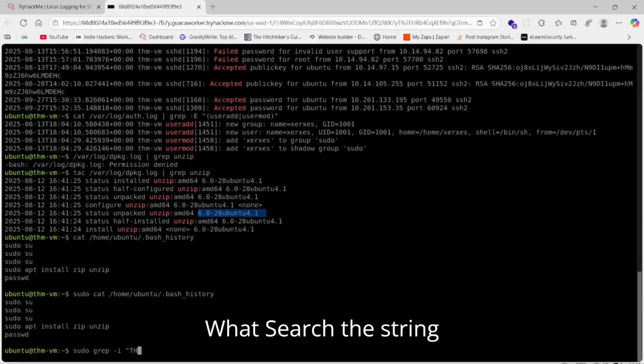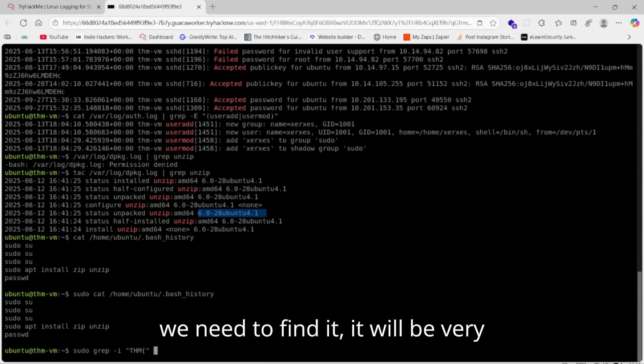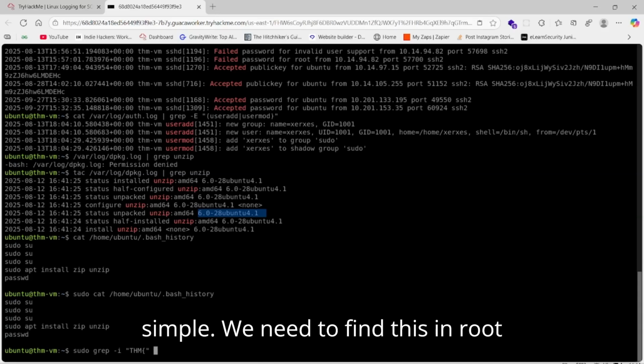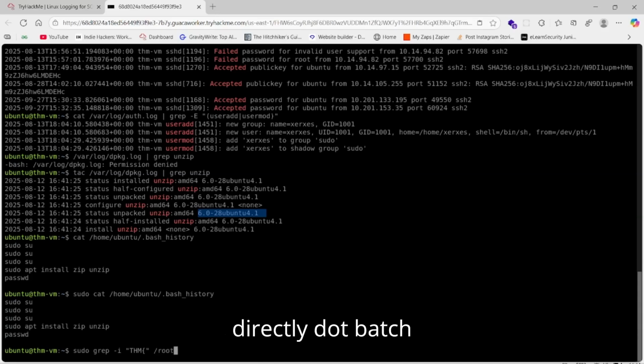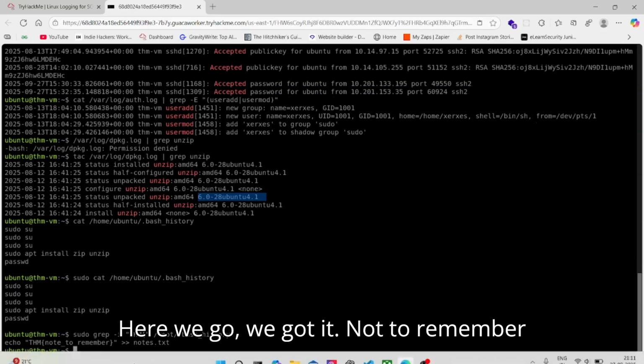Then just what we do, we will use the same medicine that they have given us. Search the string where this specific string is attached, and where we need to find it, it will be very simple. We need to find this in the root directory, dash history. Let's go. Here we go, we got it.